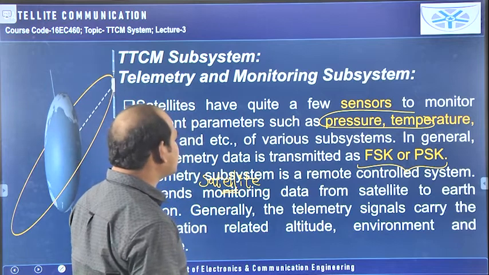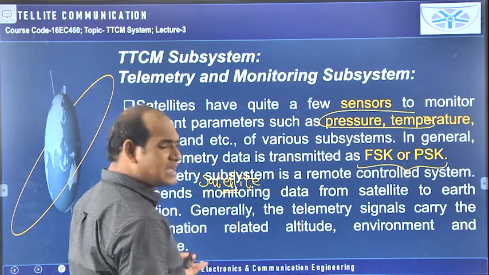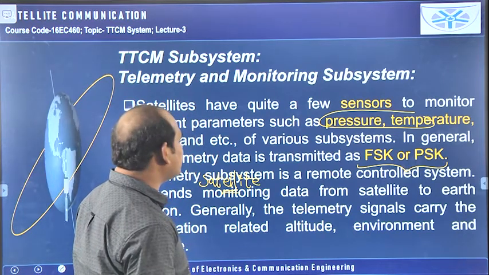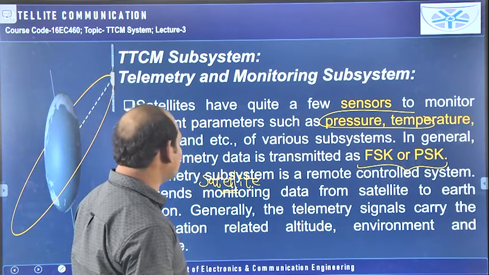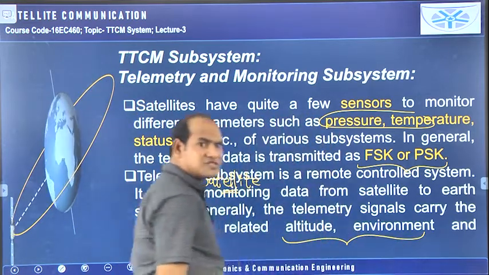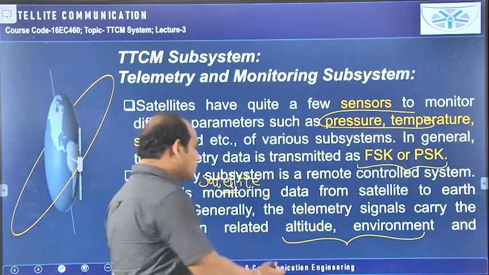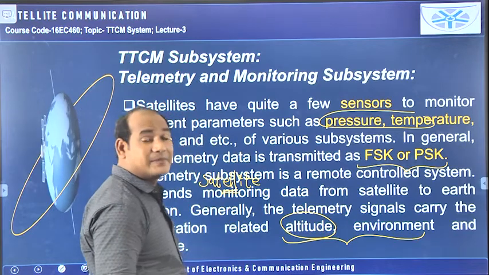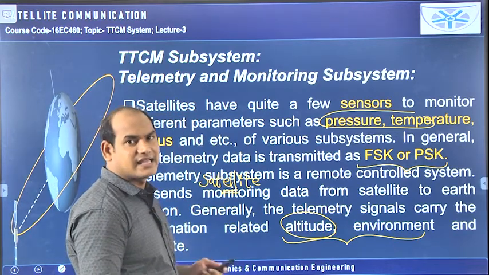Then the telemetry subsystem is a remote control system. It sends the monitoring data from the satellite to the earth station. Generally the telemetry signals carry the information related to altitude and environment of the subsystems. So altitude means the height of the satellite, and the position of the satellite will also be determined. Mainly that will be taken care of in the tracking subsystem.